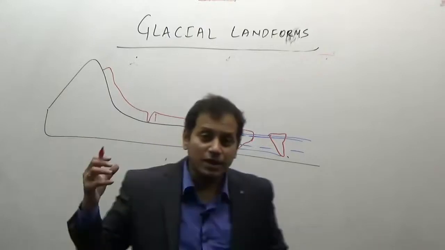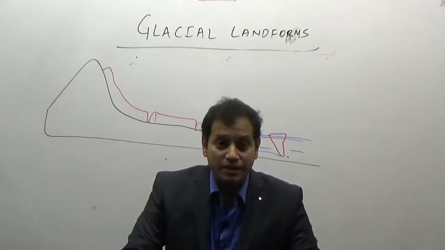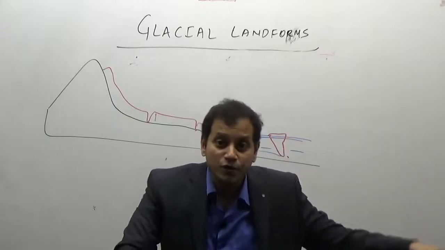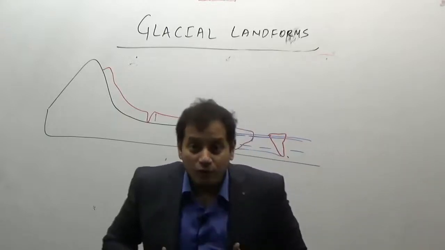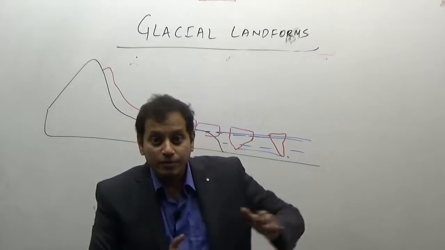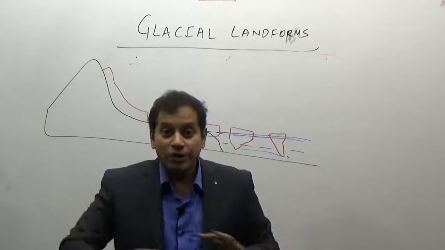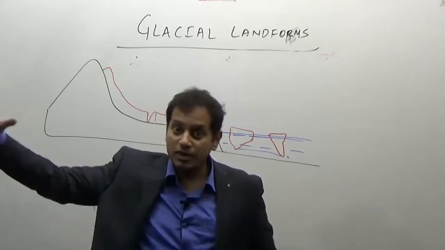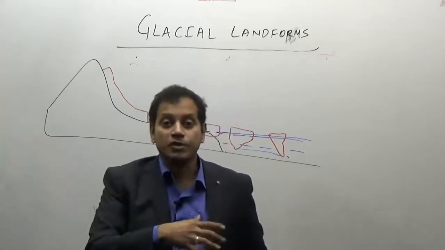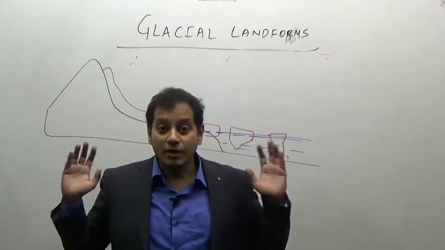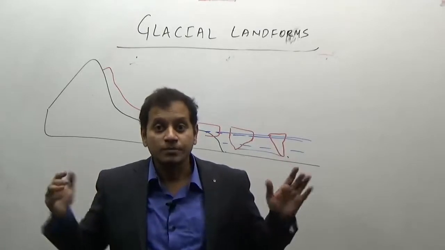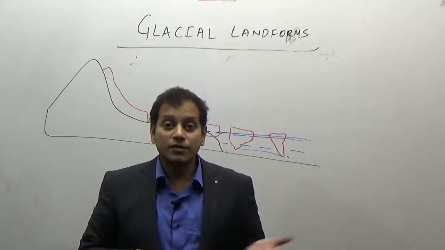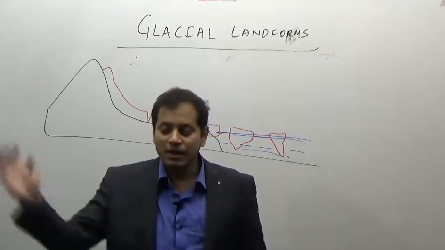Now what do these glaciers do? These glaciers bring a large amount of sediments. When the snow is coming down, it is carrying a large amount of sediments along with it. Unlike water, you cannot bend the snow. The snow cannot meander. The snow cannot take a bending path. Because it is a solid, it will come straight downwards. A solid cannot bend like water. And unlike water, the snow does not do any kind of sorting. Whatever comes in its path, it comes down.